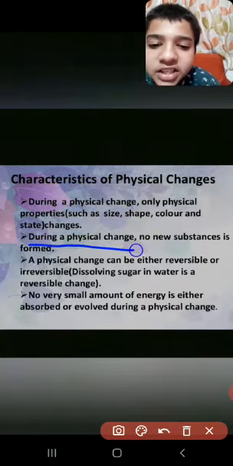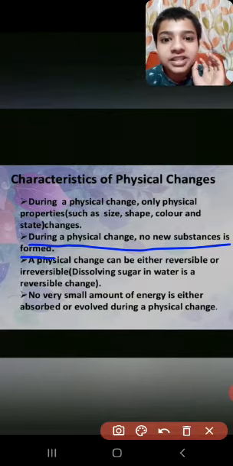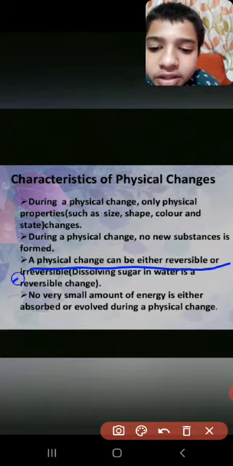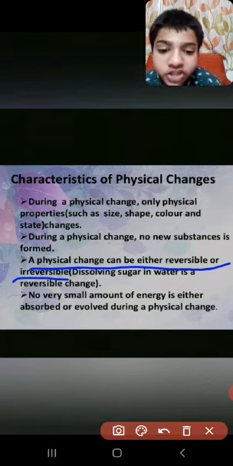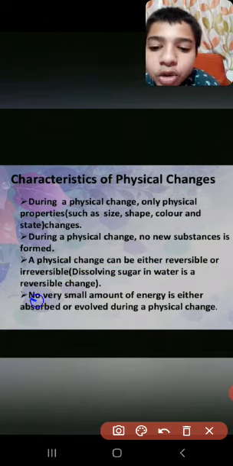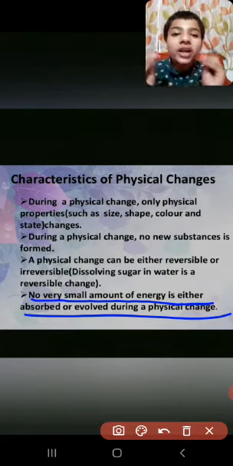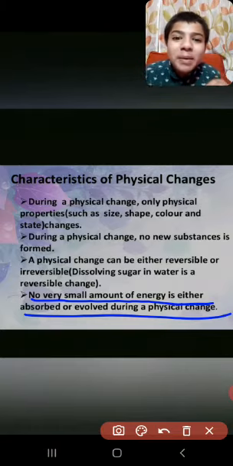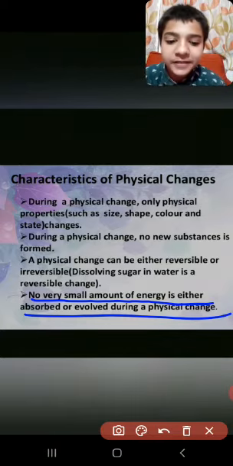During physical change no new substance is formed, as you already know. A physical change is reversible, it can be reversed. Here a very small amount of energy is either absorbed or evolved, released or taken off. Understood? Very good.